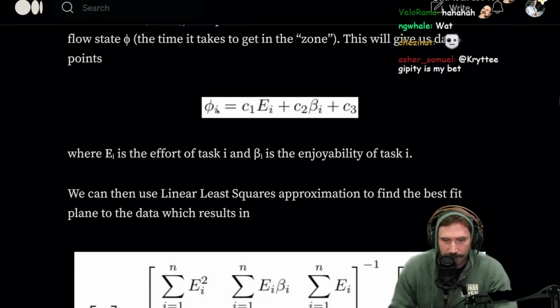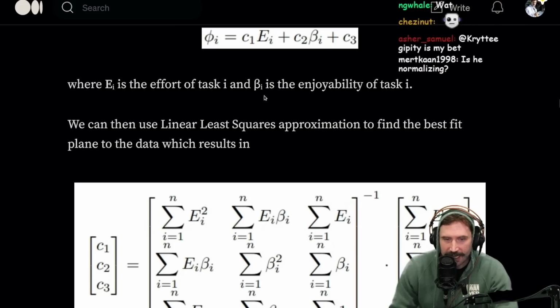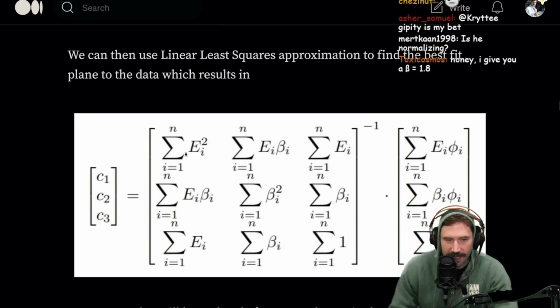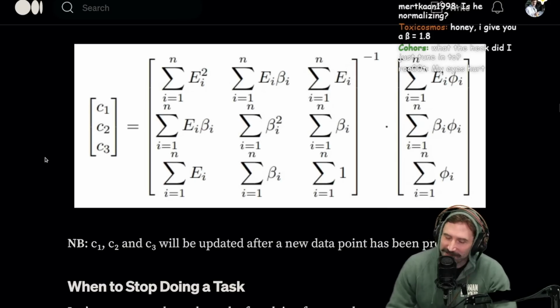This will give us the data points. Where E sub I is the effort of task I, and B sub I is the enjoyability of task I. We can then use a linear least squares approximation to find the best fit plane to the data, which results in this.